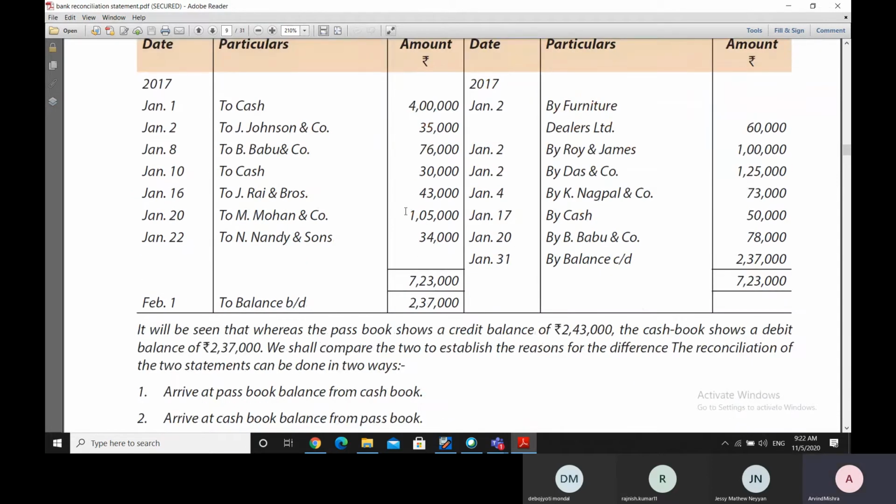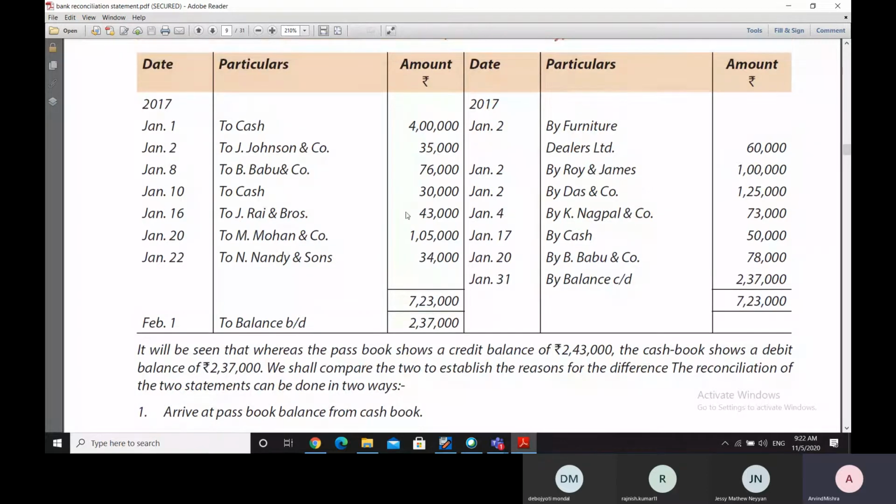And so what we will get in the result of this comparison is that there could be many entries. There could be some entries which are there in the bank passbook, in the deposit column, but they are not there in the cash book. On the other hand, there may be some entries which are there in the cash book credit side, but not there in the withdrawals column of the bank passbook. So these are two cases.